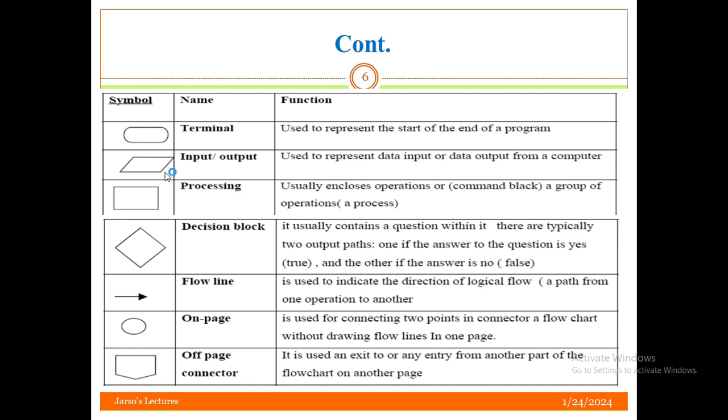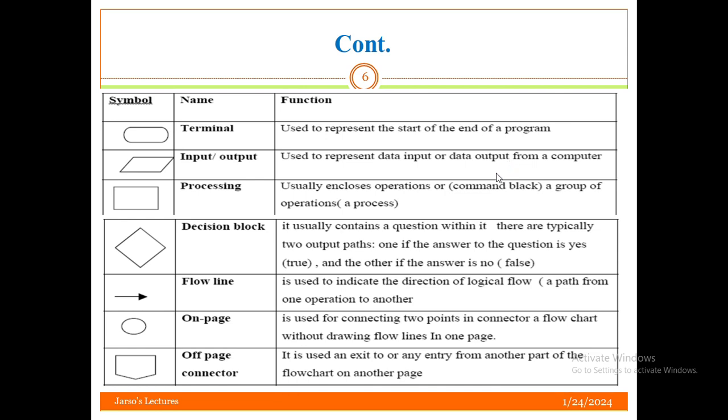The other one is input output. The name of this symbol is input output, which looks like a rectangle, but not a regular rectangle. It is used to represent input data or output data of the computer.